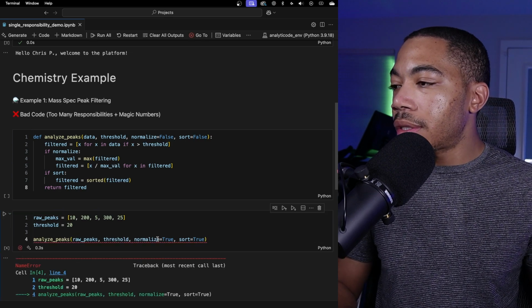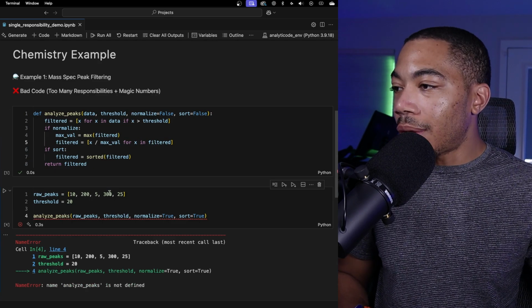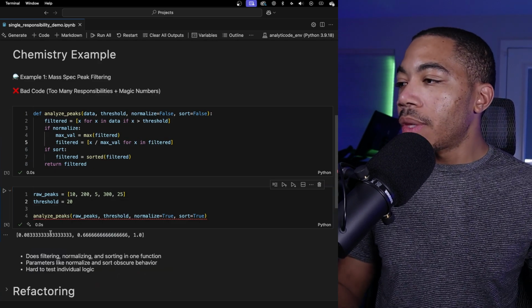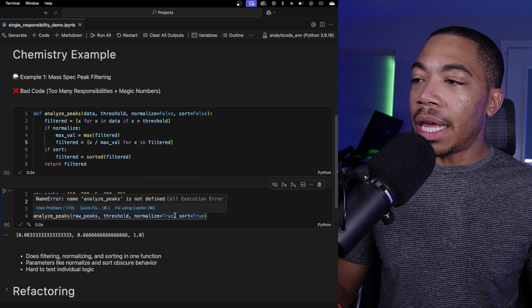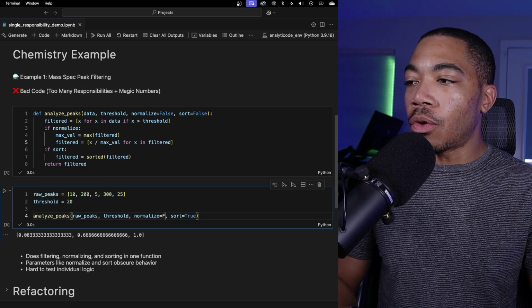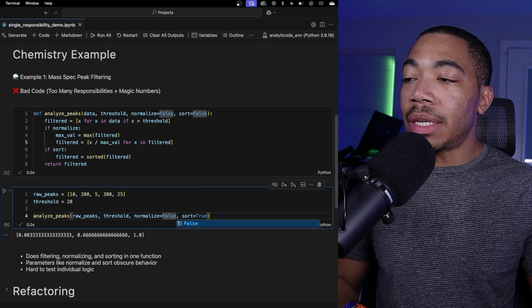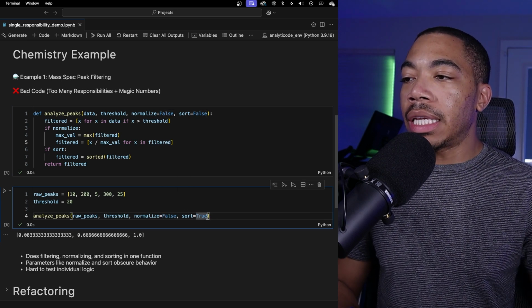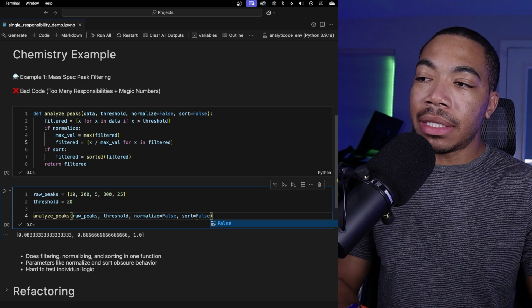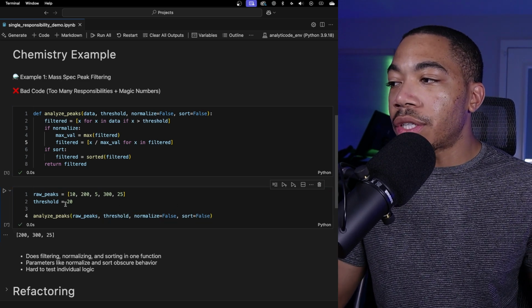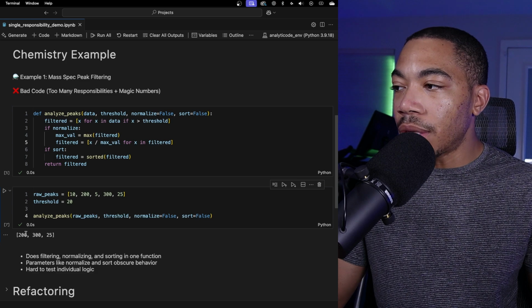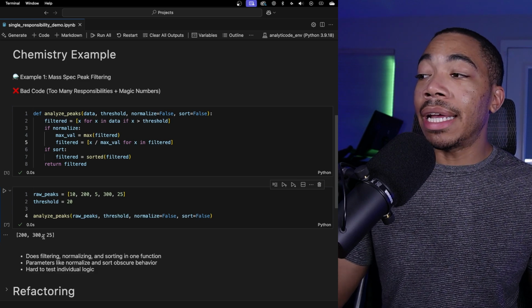I run this cell, and then I run this cell. You see, I have some peaks. They are normalized and they are sorted. So let me actually remove the normalization just so it's even easier to see what this is doing, as well as getting rid of the sort, because in this context, it doesn't make a lot of sense. And we can see we have 3 peaks based on this threshold of 20. We have a peak at 200, a peak at 300, and a peak at 25.